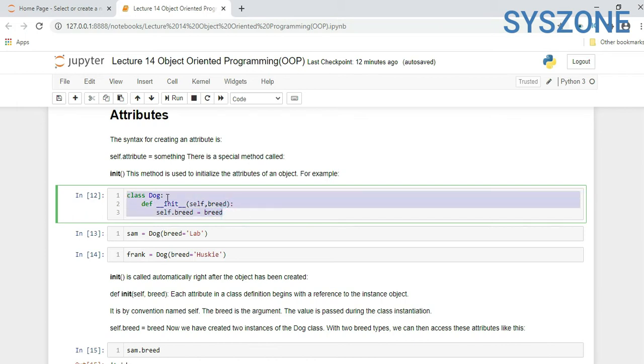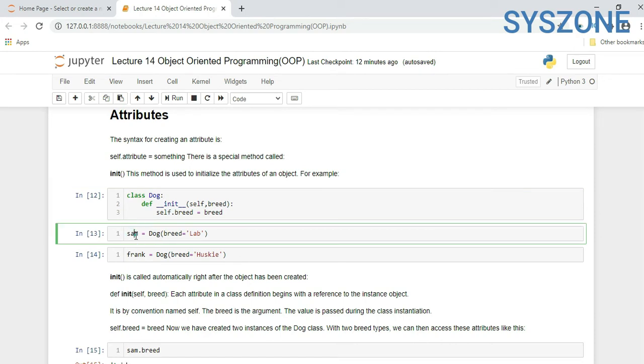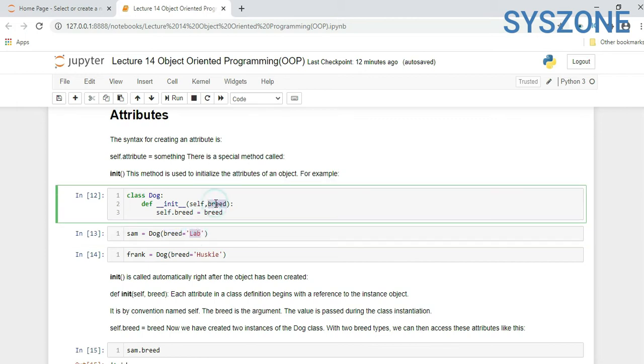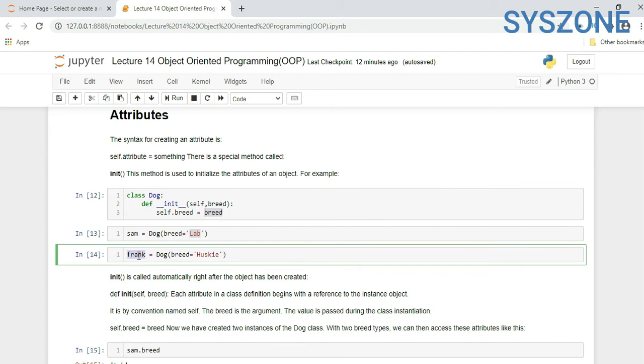So here we created a class. Inside the class we created one function. Now here we are creating an object of this class, or an instance, we can say. We are calling this class. Now the parameter we are defining as lab. So this lab will get assigned to this breed. Here we created another instance of the same class, with the class name and breed husky.